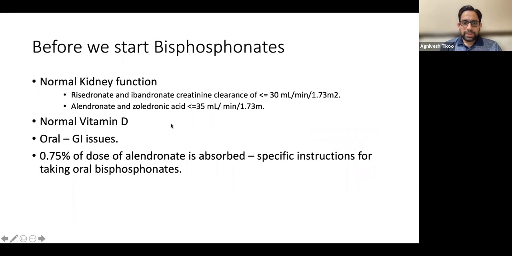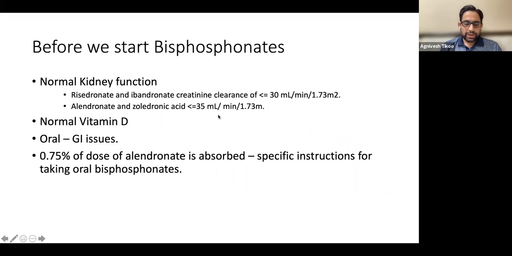So before you start bisphosphonates, important things which you need to know is that the creatinine clearance cannot be less than 35 ml per minute per 1.73 meter square area. And in risedronate, it cannot be less than 30 because they are renal toxic and they also have a renal metabolism.